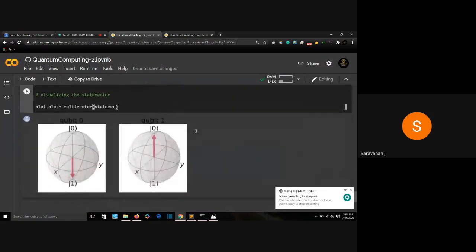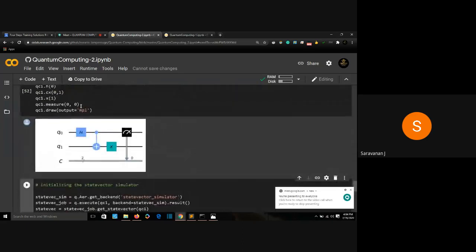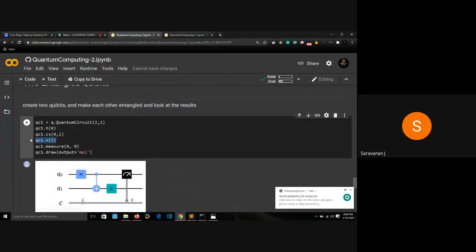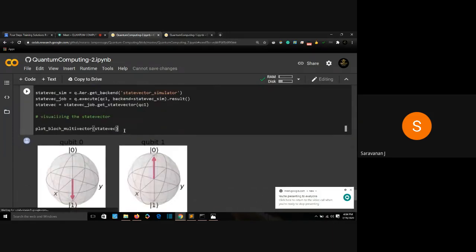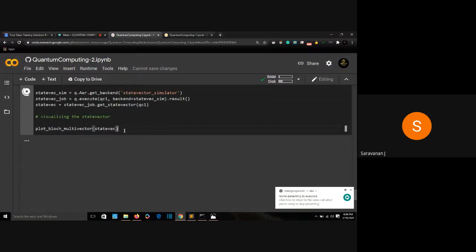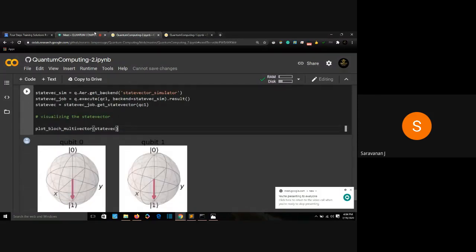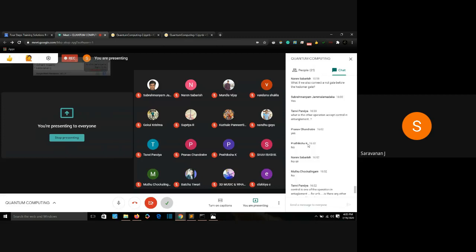So I was asking a question. I'll remove this and let me stick to the circuit which is in the starting, so that it will be at full when you run it in GitHub. All right, I'll stick to the same circuit. Okay. What are the answers I got from my questions?